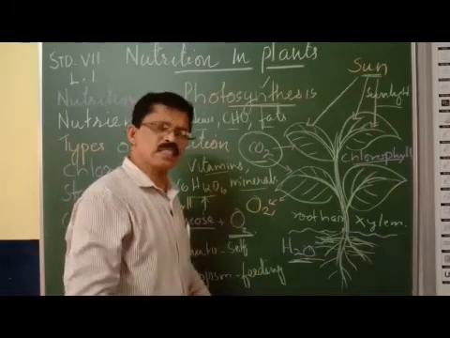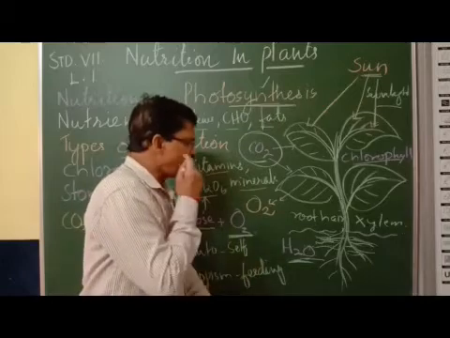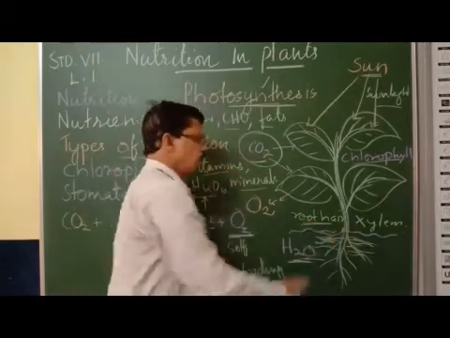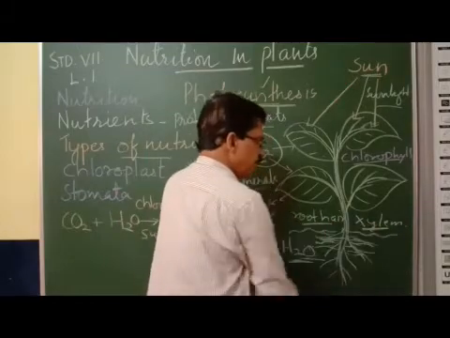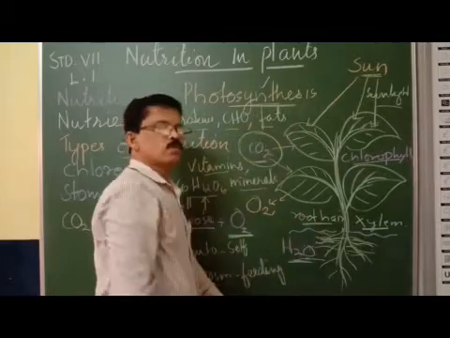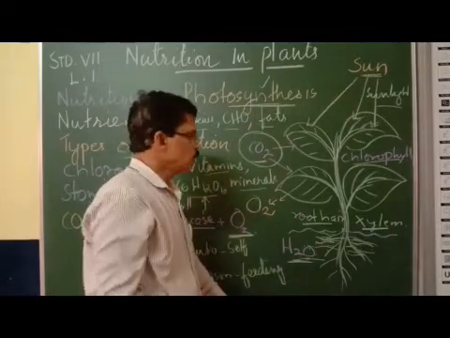That's how the plants get water. Plants get water from the soil, it is absorbed by the root hair, then transported through the xylem. The xylem transports the water to the leaves. Thus leaves get water. Right?